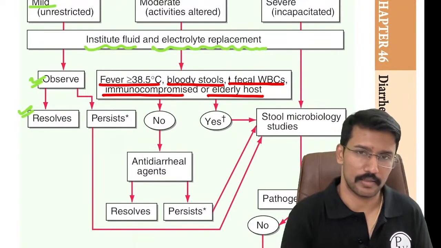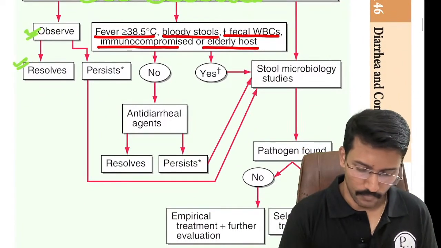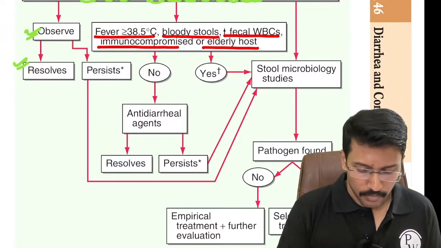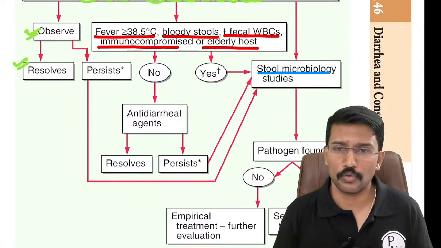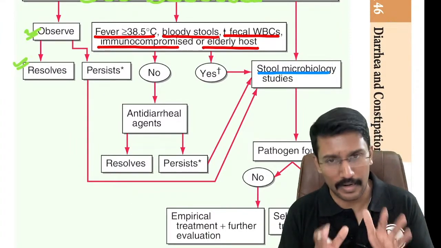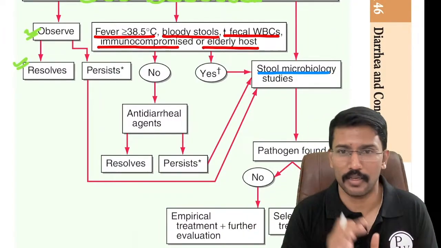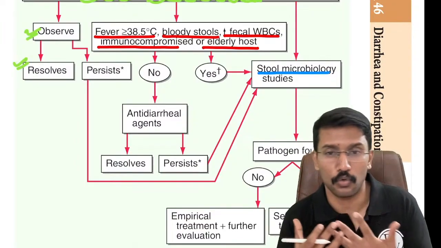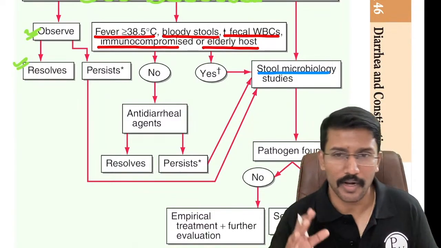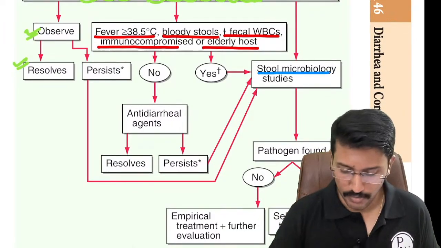How we evaluate, that's the question, right? How we evaluate? We will start with the stool microscopy. In the stool microscopy, you may be able to identify certain organisms. For example, if you have Vibrio cholera, right, the stool hanging drop may be able to identify it, right? Some parasites which are known to cause diarrhea, you may be able to identify from their eggs or cysts in the stool, right?